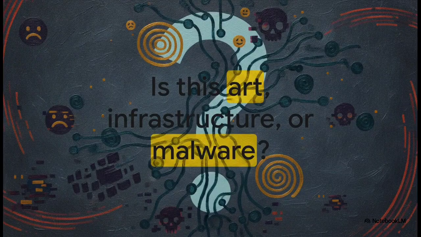Which leaves us with this final, incredibly provocative thought. We've seen the aggressive network scanning, the highly optimized C99 memory management, the golden ratio cryptography, and of course, the emojis. So, what is this? Is it just a highly elaborate digital art project? Is it a brilliant conceptual prototype for some future decentralized infrastructure? Or, given its aggressive scanning and intense obfuscation, are we actually looking at a new breed of highly stylized malware?